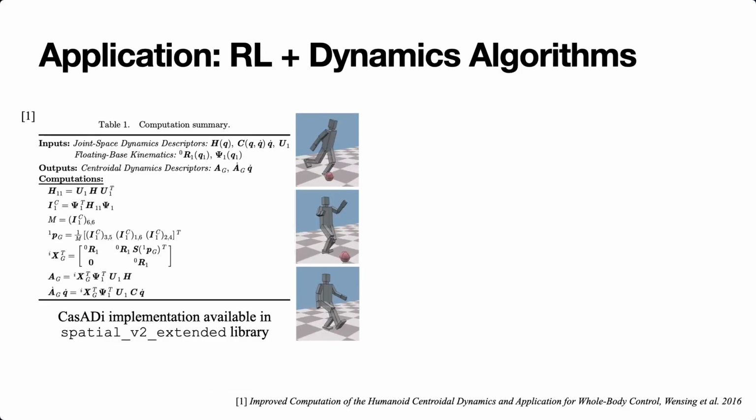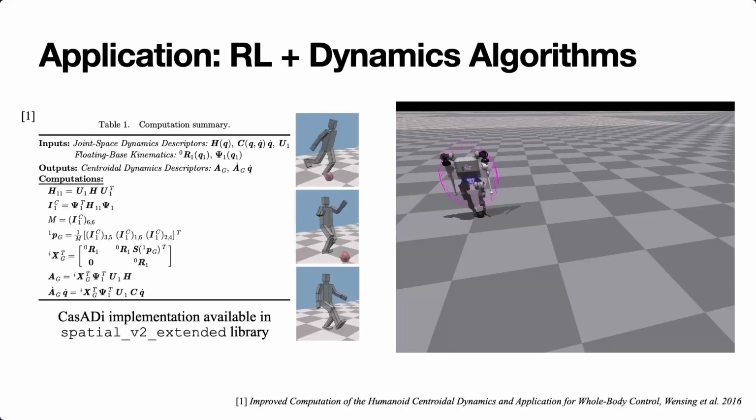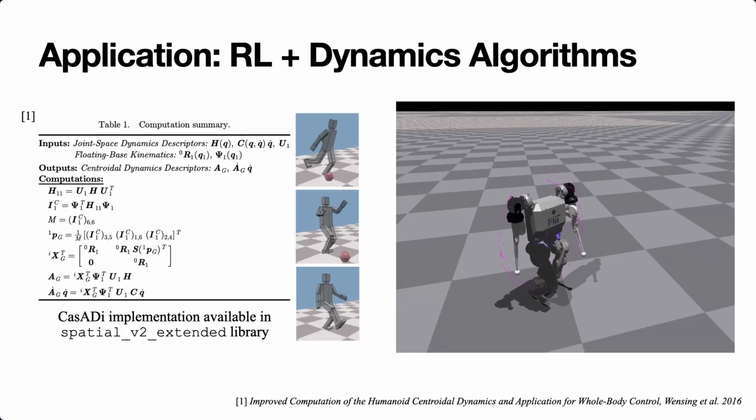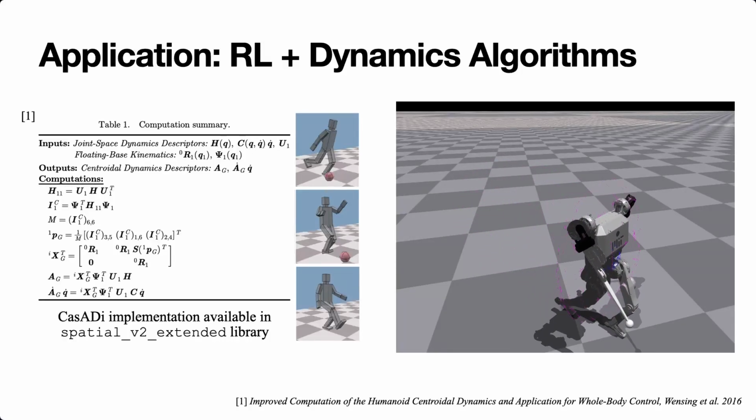Instead of MPC, we can also parallelize useful algorithms or quantities from the model-based literature. Shown is an efficient algorithm for computing the centroidal momentum matrix derived by Wenzing et al. By using it as a task in a whole body controller formulation, the work shows natural arm swing behavior for a kicking task. We take the CusADi implementation of the algorithm and compute it in parallel for the MIT humanoid. By rewarding a desired centroidal momentum instead of just the base angular velocity, we see emergent arm swing behavior from our locomotion policy.